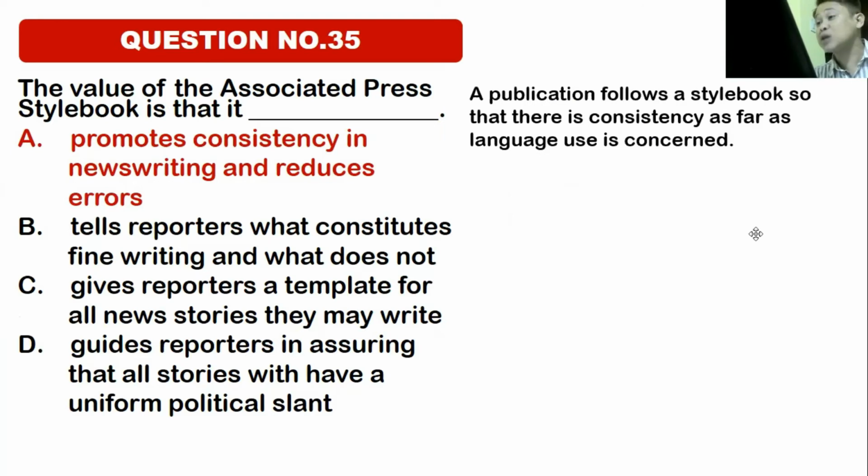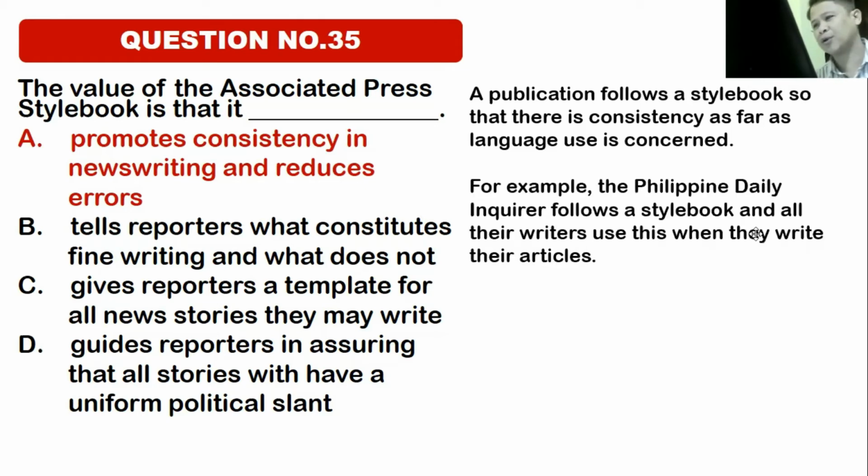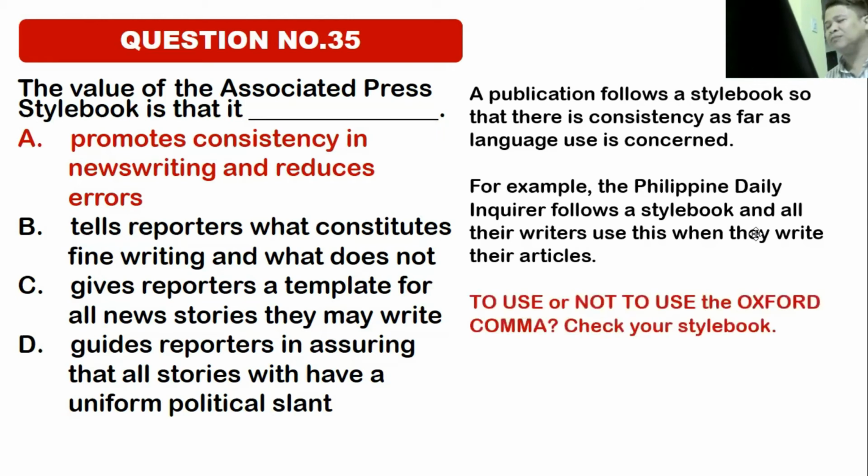A publication follows a style book so that there is consistency as far as language use is concerned. So the value of the Associated Press style book is that it promotes consistency in news writing and reduces errors. For example, the Philippine Daily Inquirer, or the PDI, follows a style book, and all the writers use this when they write their articles.